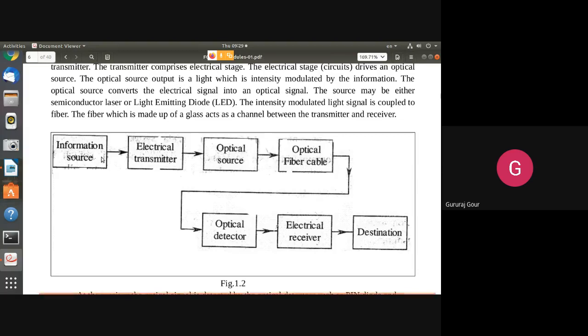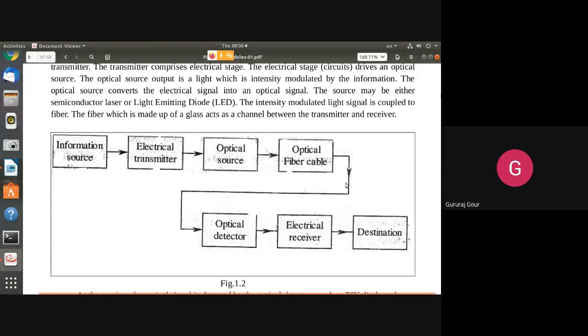So that is going to modulate your message signal. So that optical modulation is going to happen in this transmitter. Then the optical source, normally LED or light source, what I just discussed here. So the modulation is going to happen in these 2 blocks, depending on the application.